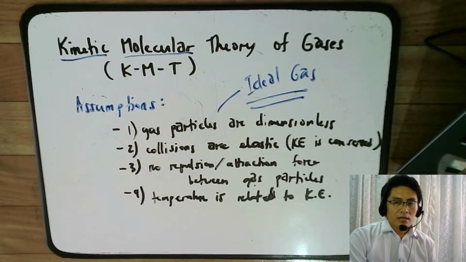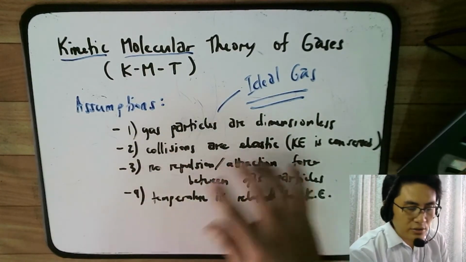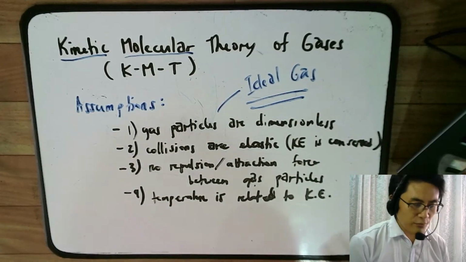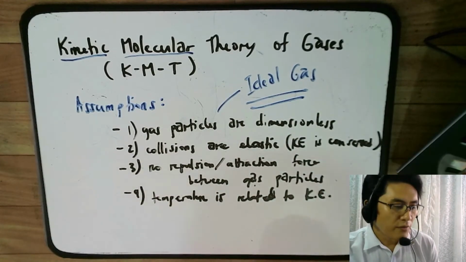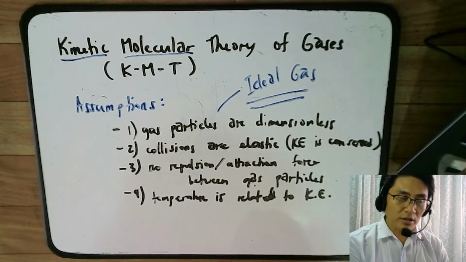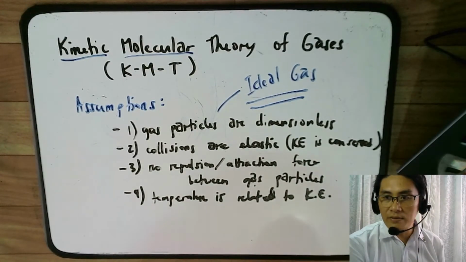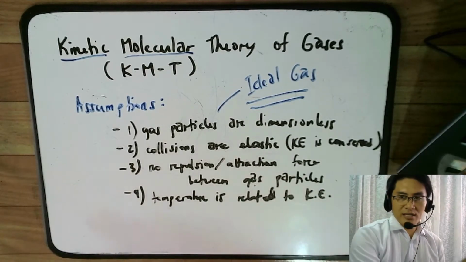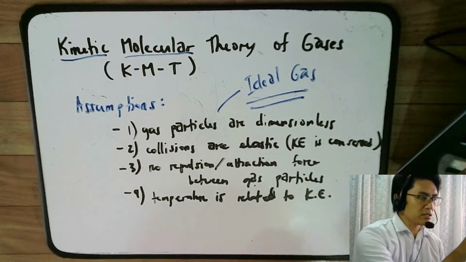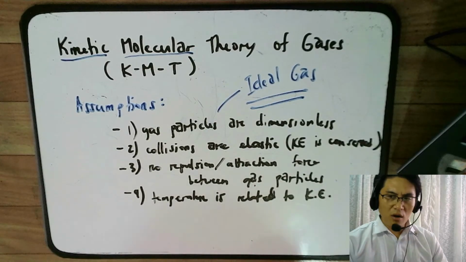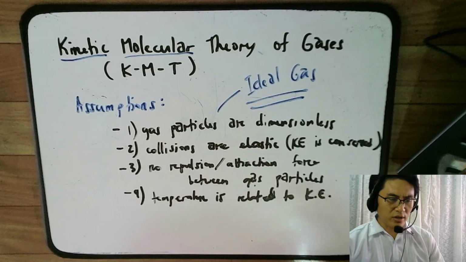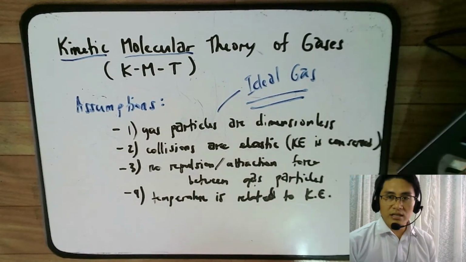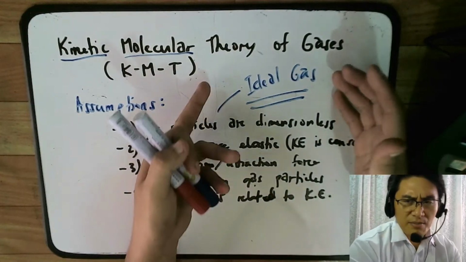In reality, gases do not follow the ideal gas law in some cases. For example, if you have very large gas particles, like decane gas, which has 10 carbons, it's a very long molecule. The molecules are so big that you cannot assume anymore that they are dimensionless. So they do not follow the ideal gas law anymore. Again, this is just a simplification.